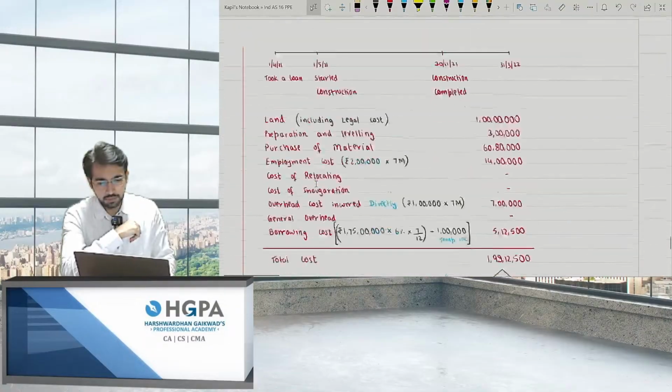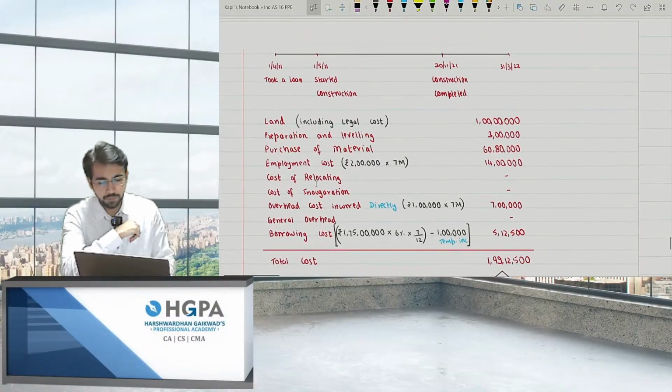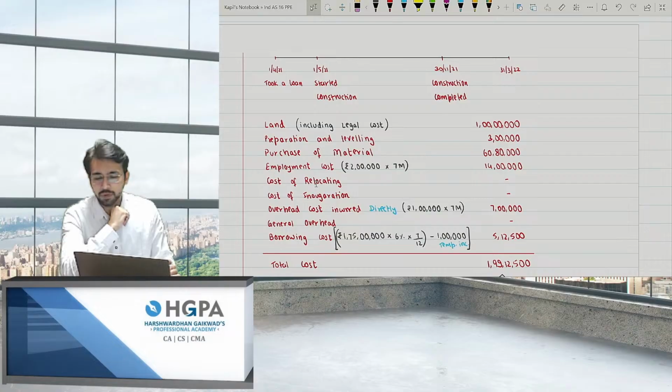Let me check the answer. Yeah, 1 crore 99 lakh 12,500. Perfect answer. Yes, perfect answer. Right, 1 crore 99 lakh 12,500.